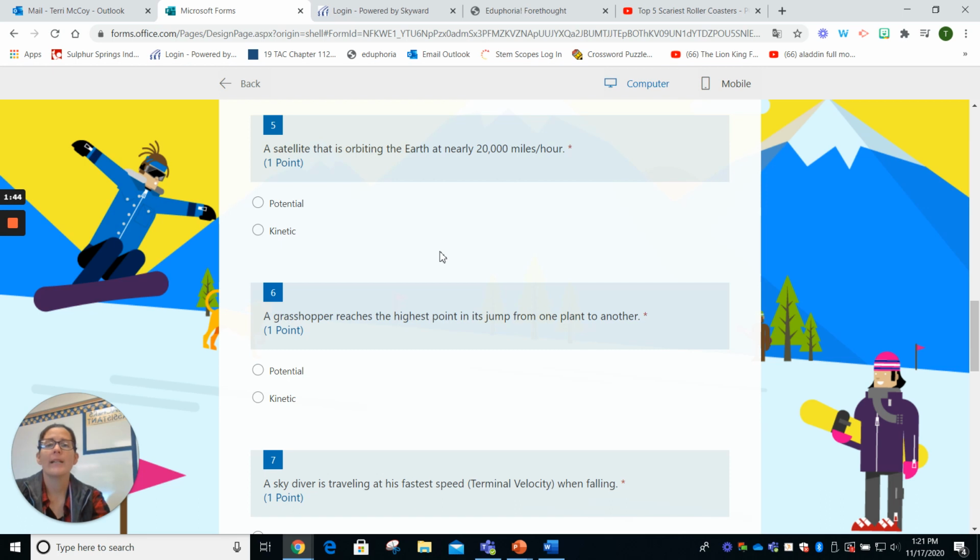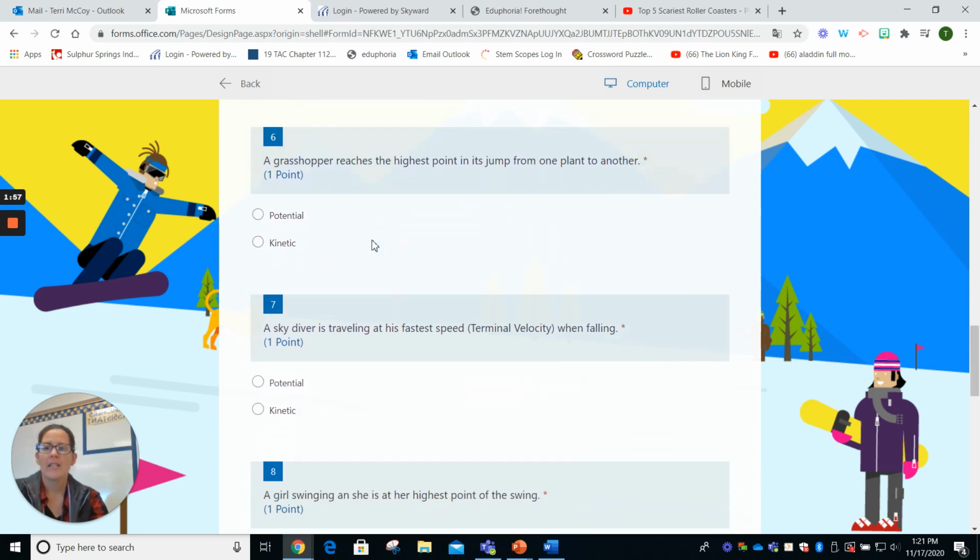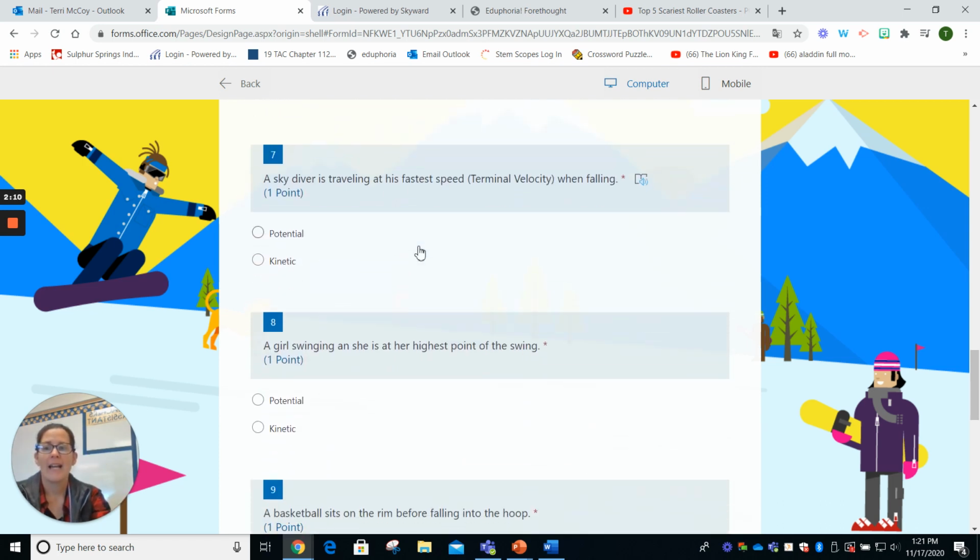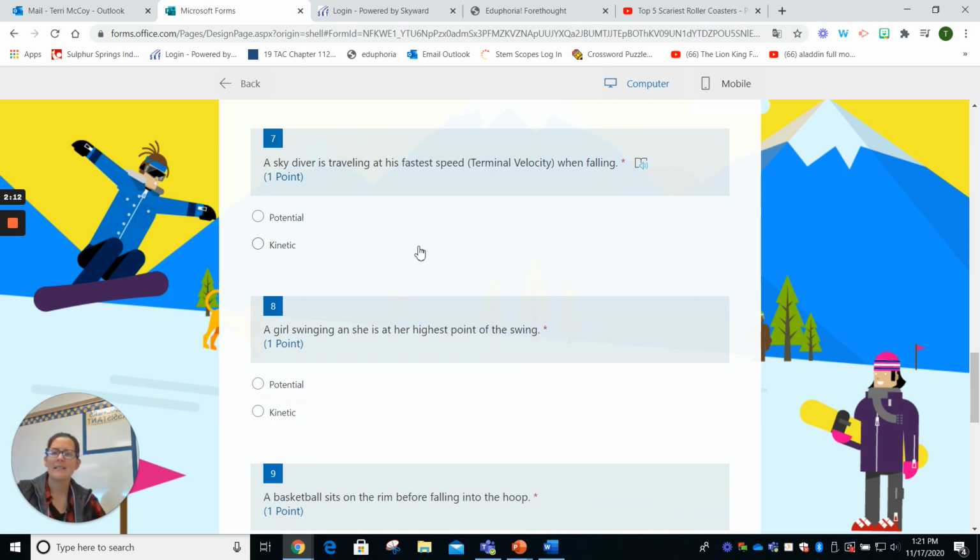A satellite is orbiting the Earth at nearly 20,000 miles per hour. That is way fast. It is in motion. Obviously, if it's going that fast, that is kinetic energy. Number 6 says a grasshopper reaches the highest point in its jump from one plant to the other. If it's the highest point of anything, remember, that is potential. A skydiver is traveling at his fastest speed, which is terminal velocity, when he's falling. If he's going at his fastest speed, that's right, we've got kinetic energy.